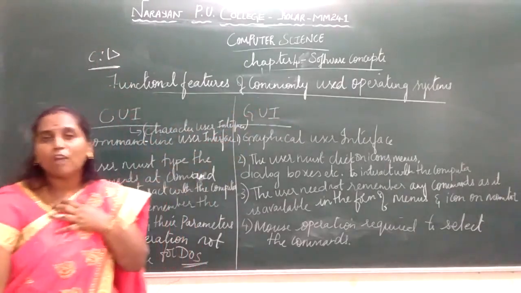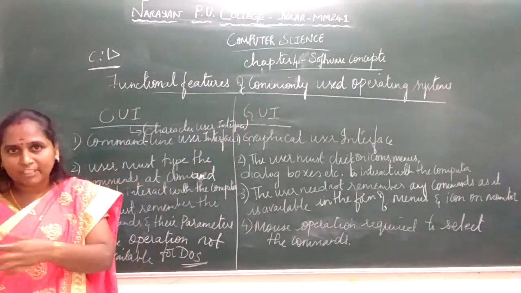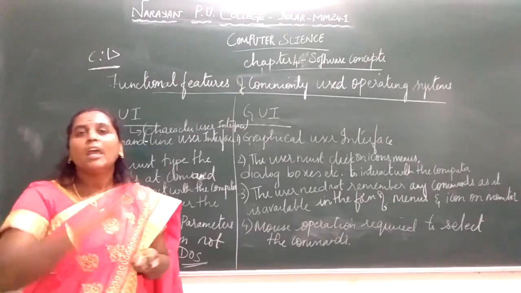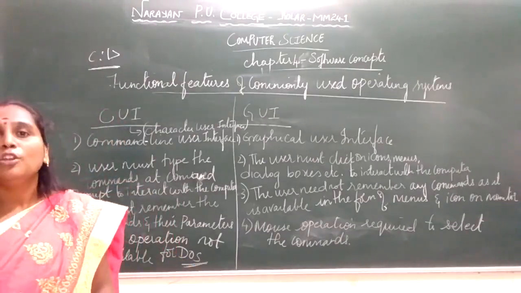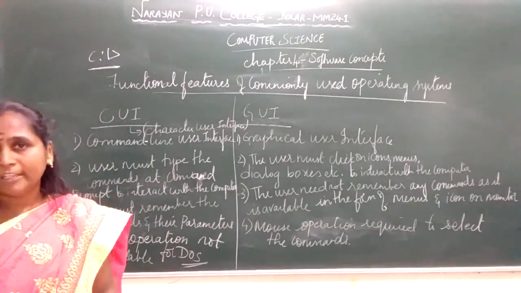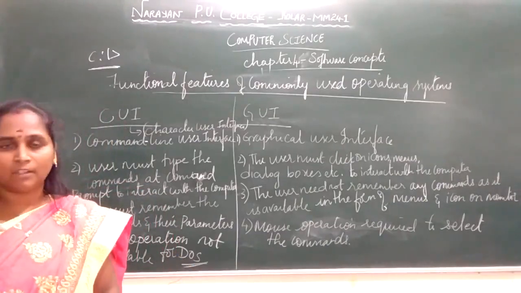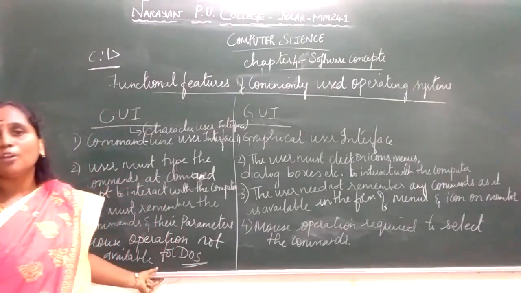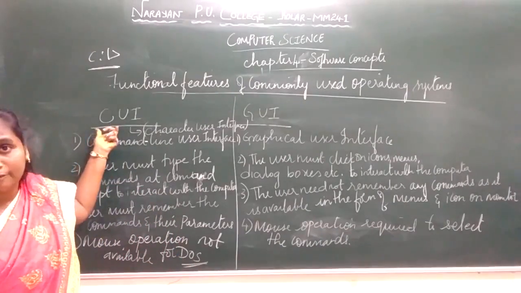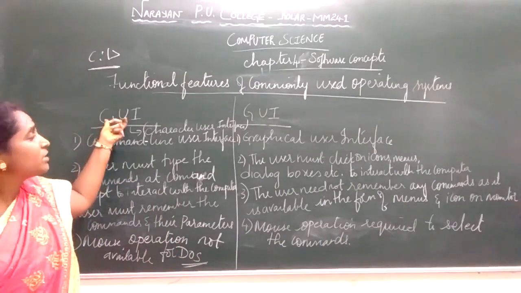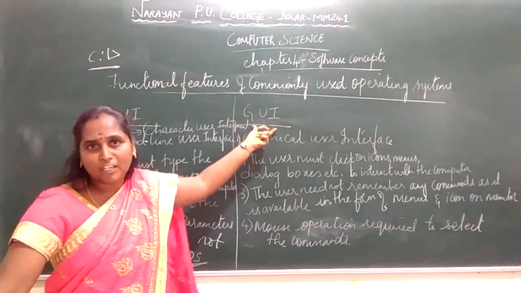Now we are using the graphical user interface. When you are on the system, on the desktop you have all the icons and toolbars present. You directly point the mouse to a particular position and select the icons. So this is the difference between the two types of user interface: one is the command line user interface, the second is the graphical user interface.